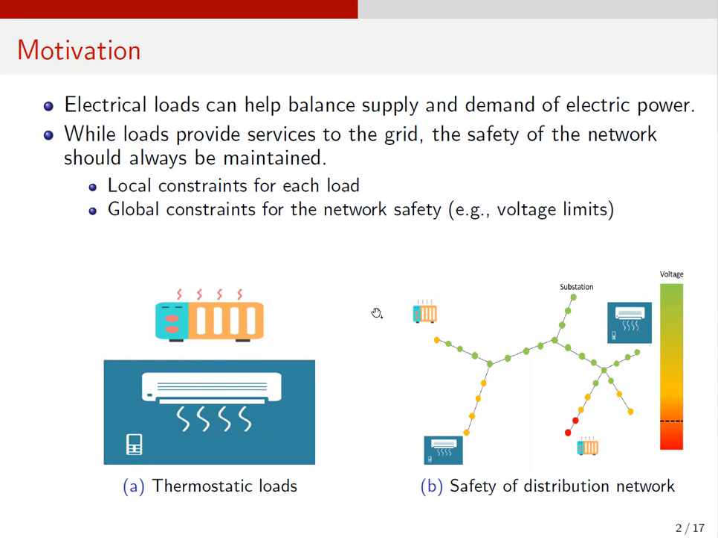However, when they are doing that, they should not violate some constraint and threaten the safety of the network. For example, as a local constraint, the temperature of thermostatic loads should not deviate from their target temperature a lot. And as a global constraint, the voltage of every node at the distribution network should be in a safe range of voltage. And therefore, we need to develop a controller of these loads, which keeps the safety of the system to let them provide service to the grid.